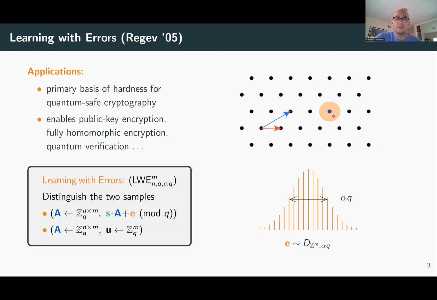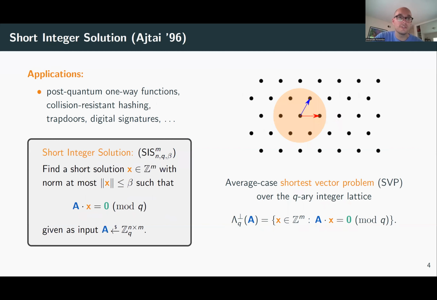And LWE is actually a kind of average case variant of a lattice problem known as bounded distance decoding. Okay, and a very related problem is called the short integer solution. This is due to Ajtai from '96. And SIS is a very basic cryptographic hardness assumption that's related to lattices, and we can do a lot of interesting things under the SIS assumption.